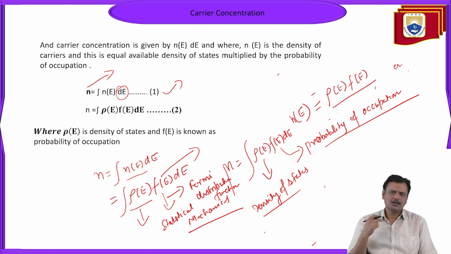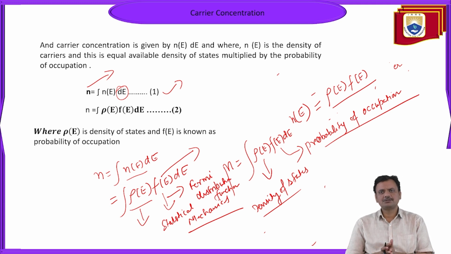How will the electrons be distributed in available energy states? That is known as the Fermi distribution function, or probability of occupation, or simply probability distribution function. What is the probability for any electron to occupy any particular energy level? So multiplication of these two, density of state multiplied by the Fermi distribution function of electrons, will give the carrier density or carrier concentration.